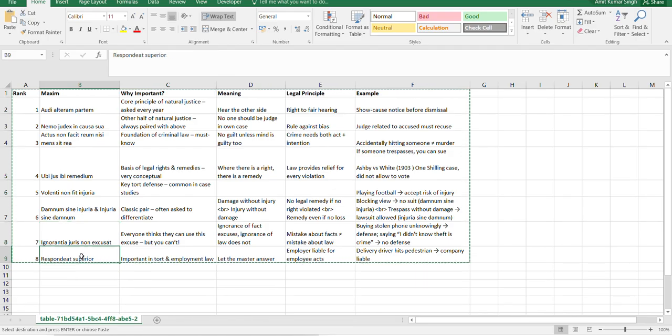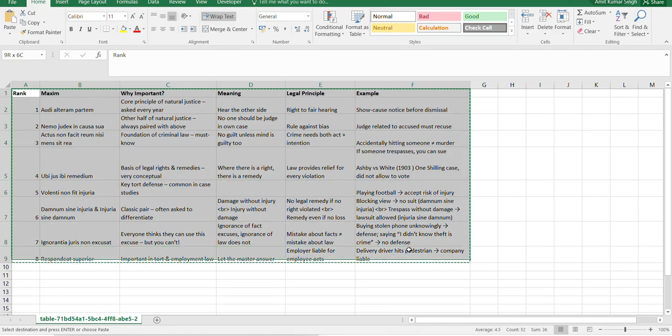And the last and important maxim which may come is respondeat superior, let the master answer. If an employee does something wrong, then their employer, the master, is liable for the employee's acts. Yeah, like a delivery driver hits a pedestrian, so here the company is liable. So these are some important maxims I believe you should remember once. And then next we will categorize these into multiple sections, and then we will go through it. Okay. Thank you.